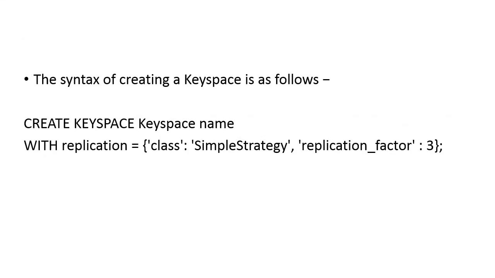Look at the syntax of creating a key space. As I told you, the key space is the outermost container for the data in Cassandra. So how can you create the key space? By using this particular syntax: create keyspace name with replication as the class, which type of strategy you want, and the replication factor you want to keep. This is how you can create the key space, with these three components: the replication factor, the strategy and the column families.